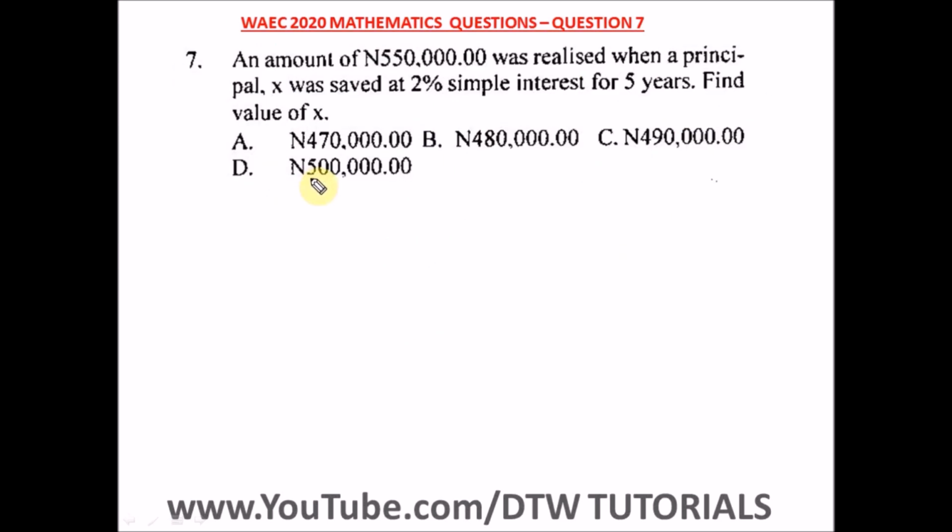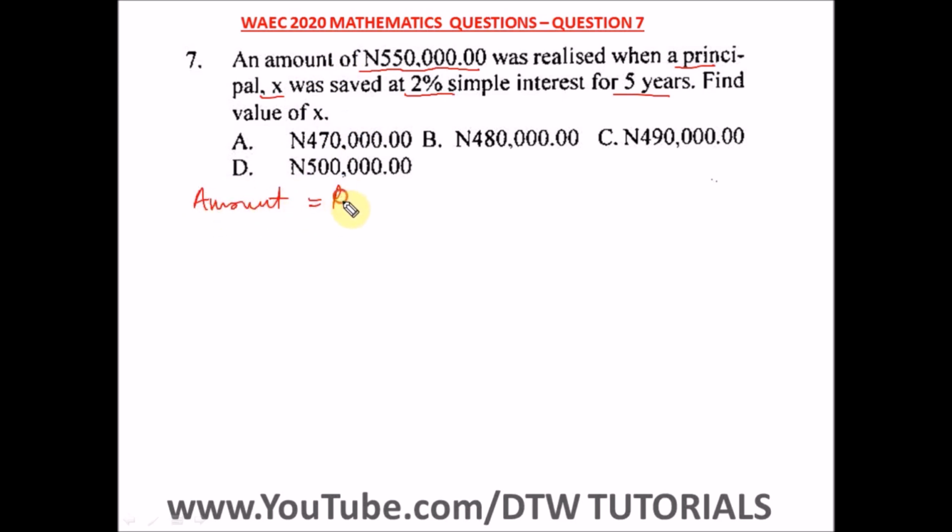Question 7 of the WASSCE 2020 Mathematics Past Question, that's a WAEC 2020 exam. It says an amount of 550,000 naira was realized when a principal X was saved at 2% simple interest for 5 years. Find the value of X. Here, the first thing is, remember your formula for amount.